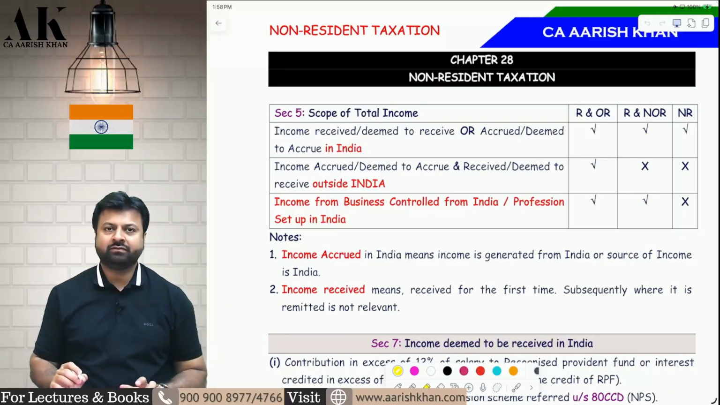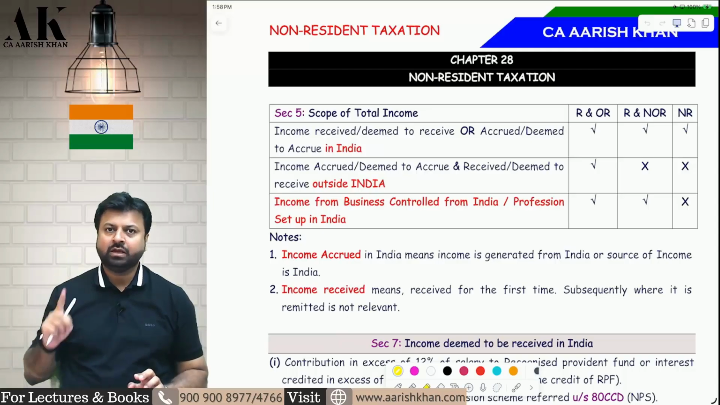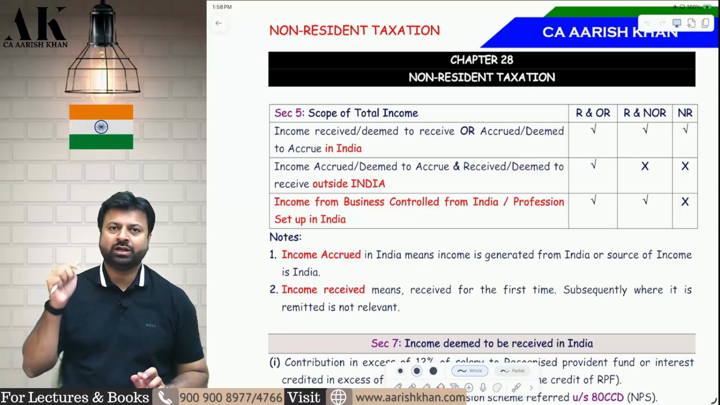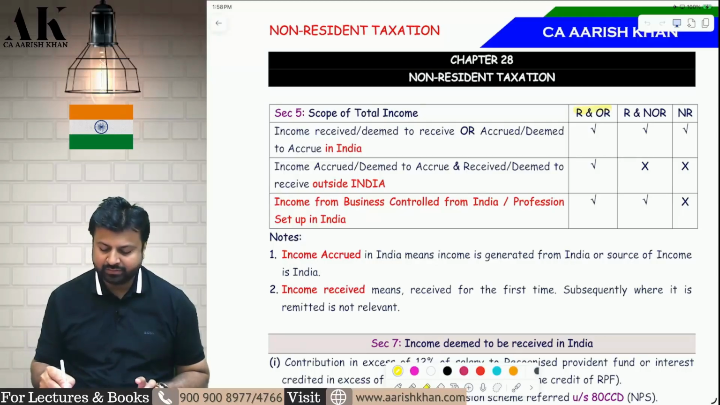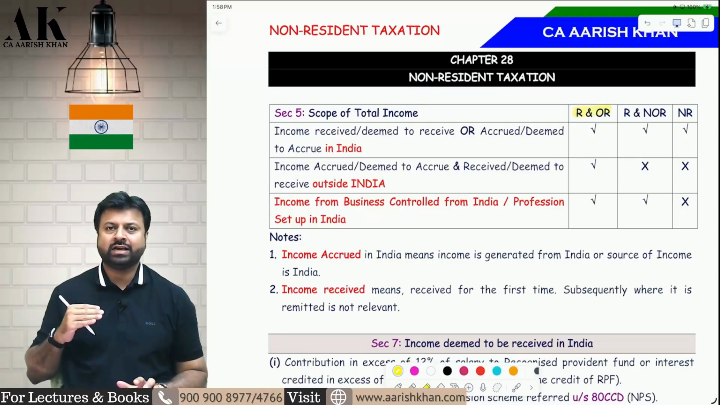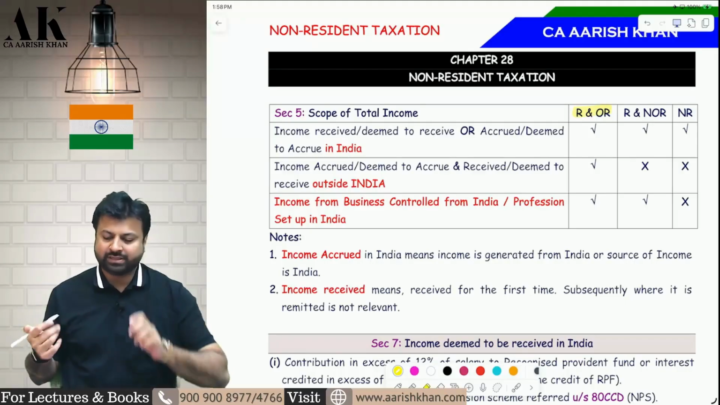The very first thing that we have to discuss over here is the scope of total income. Whose income is taxable in India? That depends upon two factors. One, it depends upon residential status, and second, it depends upon place of accrual and place of receipt. So, if you are a resident and ordinary resident, then world income is taxable. Whether the income is accrued in India or accrued outside India, it doesn't matter, it is always taxable.